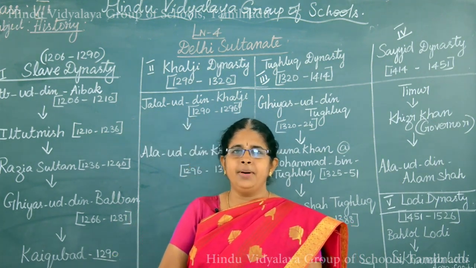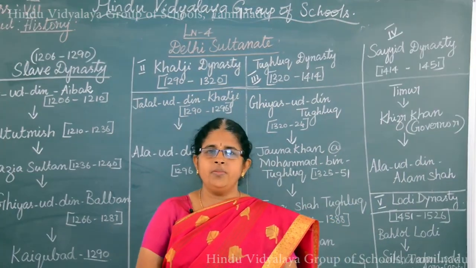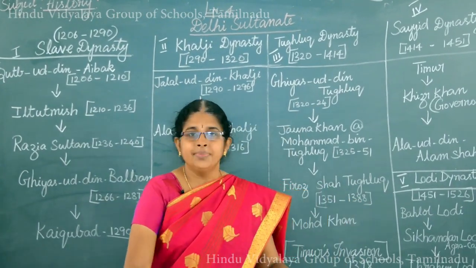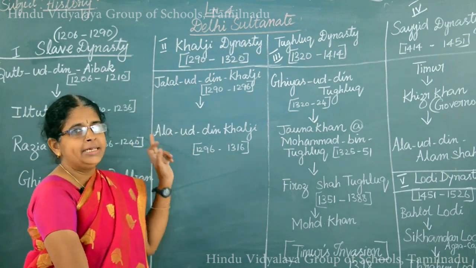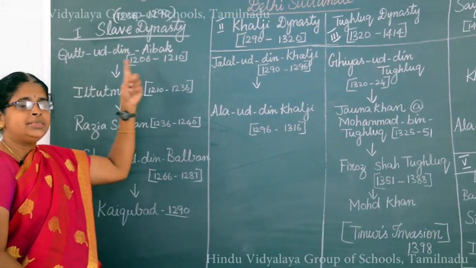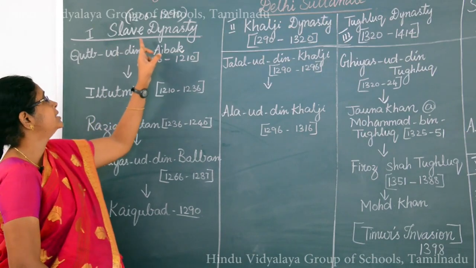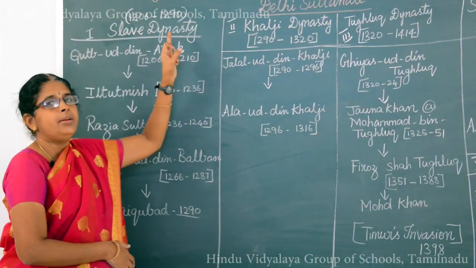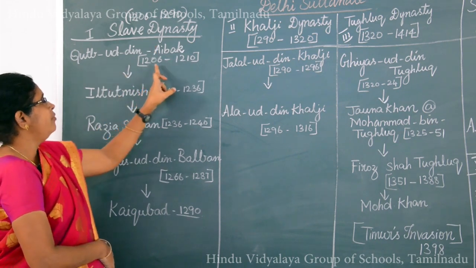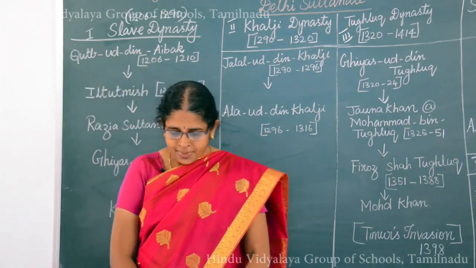Okay. So, this Qutbuddin Aibak was taking care of the entire Turkish empire in India. So, when Muhammad Ghori died in the year 1206, automatically Qutbuddin Aibak declared himself the ruler. Qutbuddin Aibak declared himself the ruler of the Turkish empire in India, and he started the dynasty called the slave dynasty or Mamluk dynasty. Okay. So, Qutbuddin Aibak ruled from 1206 to 1210, that means 4 years he ruled India.